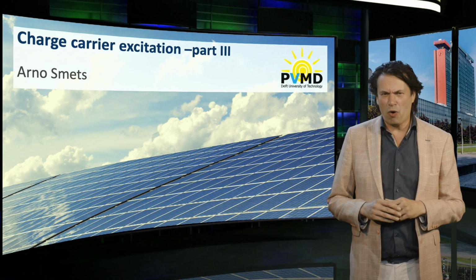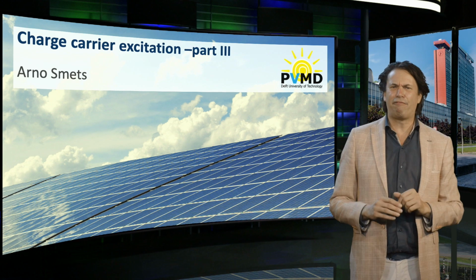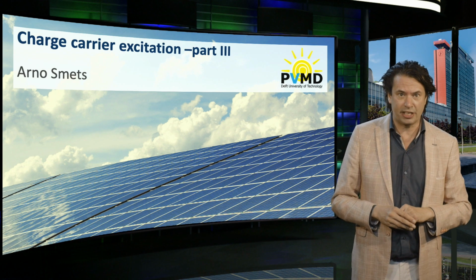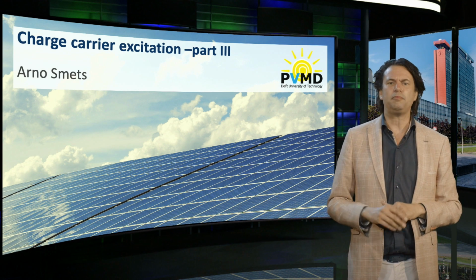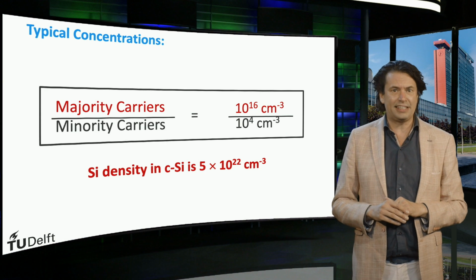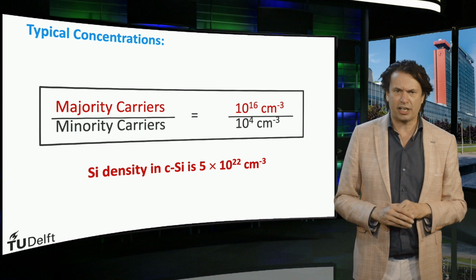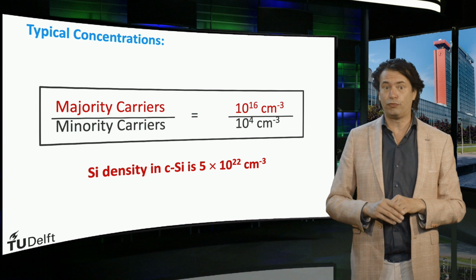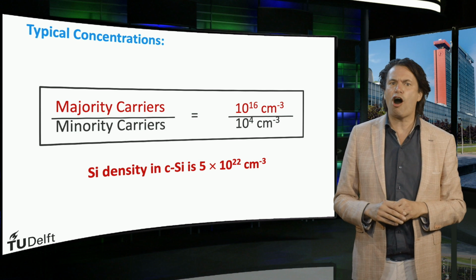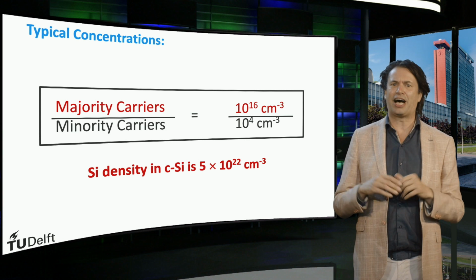In a previous video, I have shown how you can manipulate the electron and hole density. Let's get a feeling for the typical concentrations for majority and minority carriers in doped silicon in the dark. Typical densities for majority charge carriers in silicon are 10 to the 16 per cubic centimeter, whereas the density of minority charge carriers in that case would be 10 to the 4th per cubic centimeter.